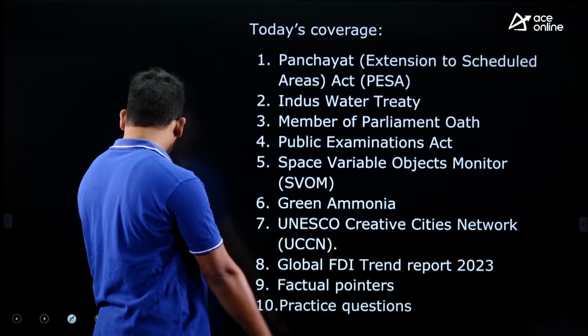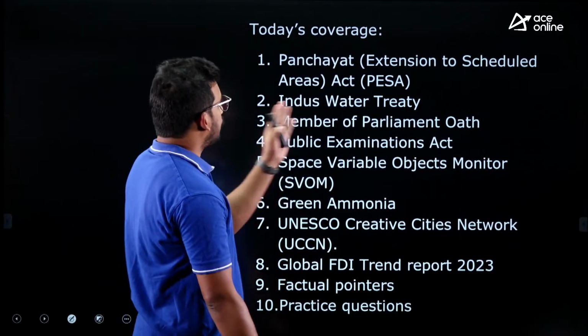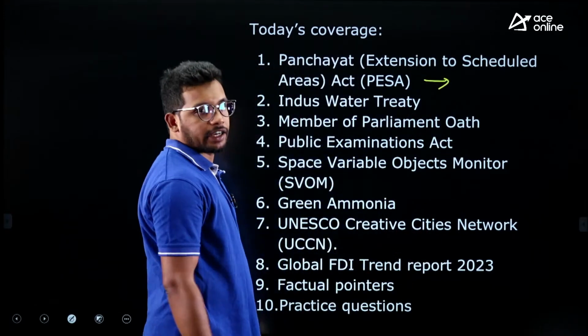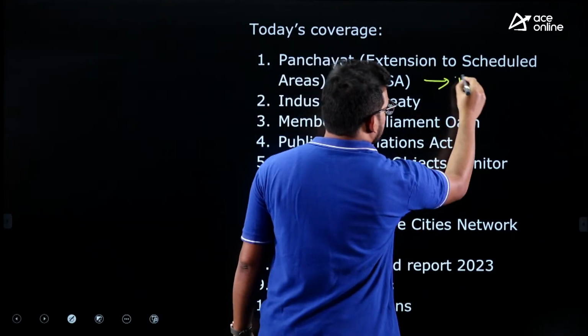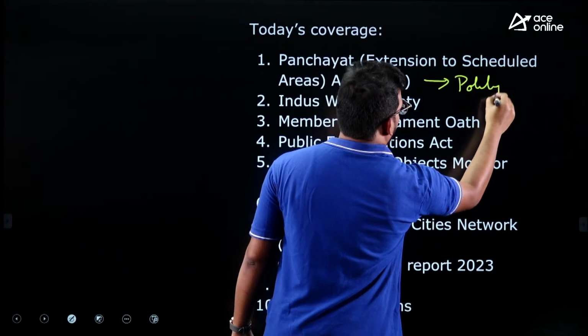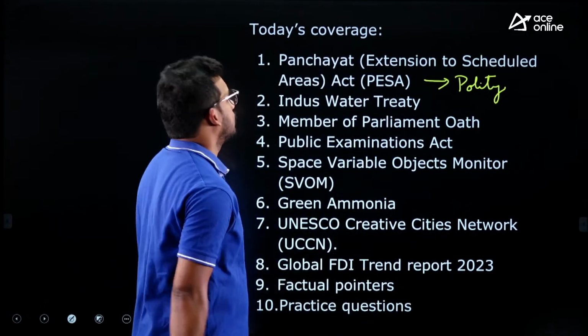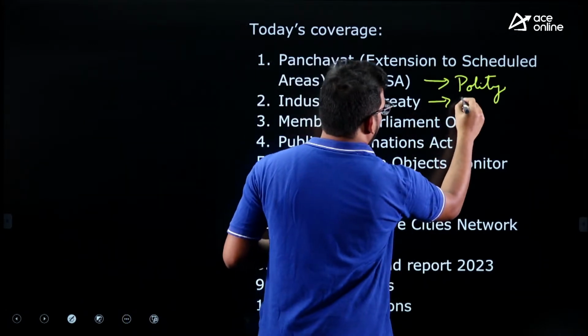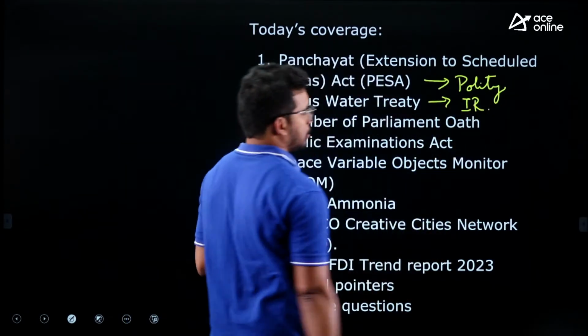So let's start with the articles that we are going to discuss today. These are all the articles. First one, Panchayat Extension to Scheduled Areas Act, the PESA Act of 1996. This is part of the polity subject, and it is there in the news. Then the Indus Water Treaty, a very important one from international relations.